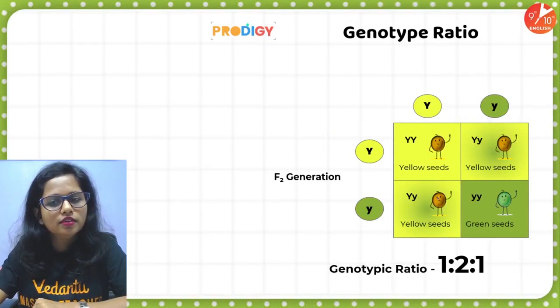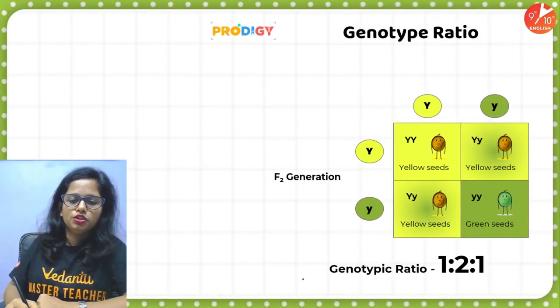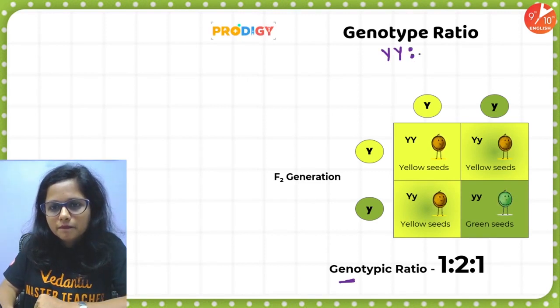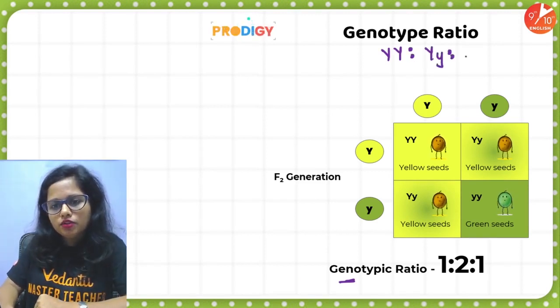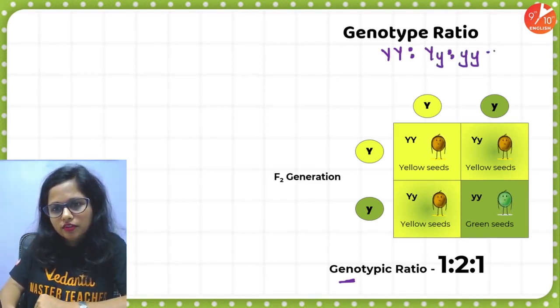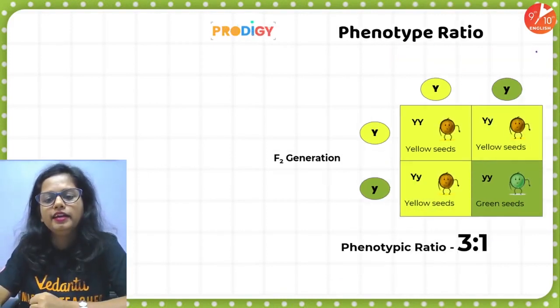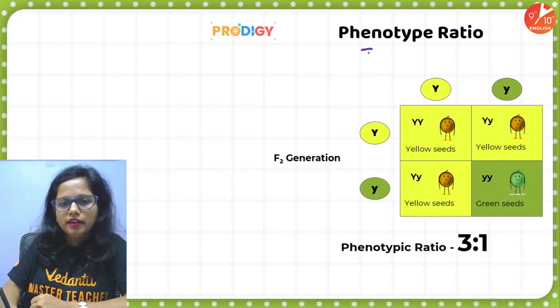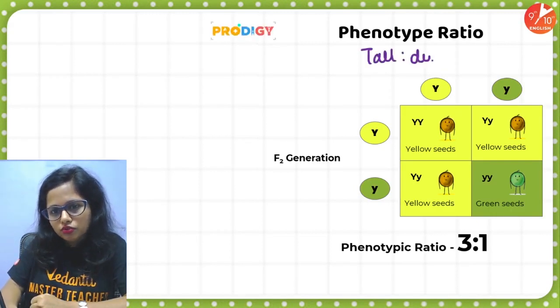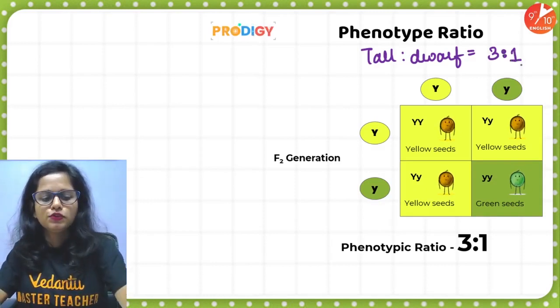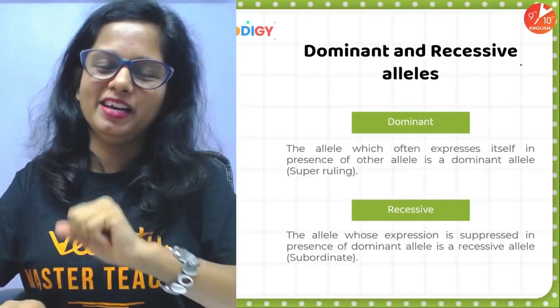So the genotypic ratio, pure yellow is to hybrid yellow is to pure green, is 1:2:1, right? And the phenotypic ratio, that is tall is to dwarf, it goes to 3:1. Am I correct? So people, here we complete a monohybrid cross.